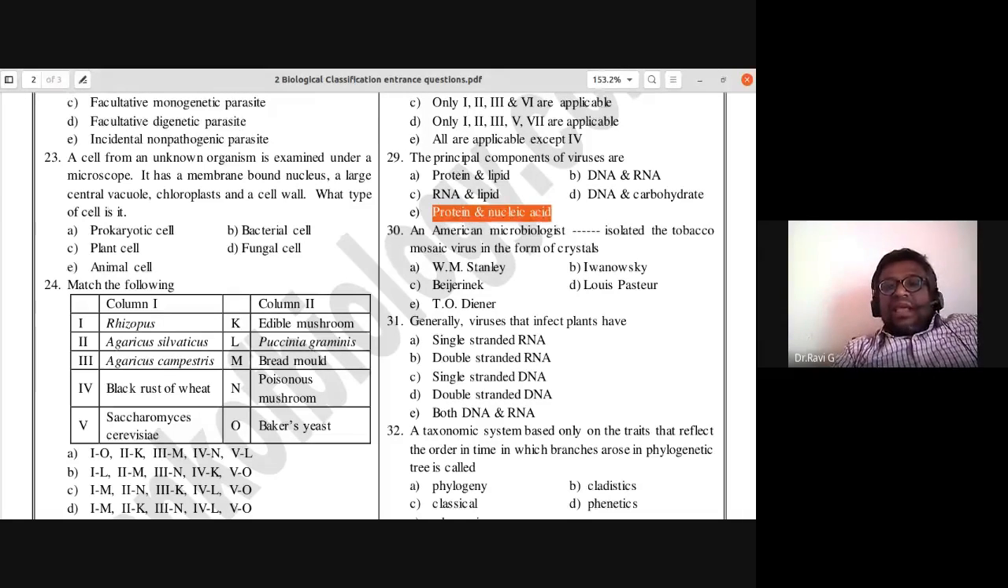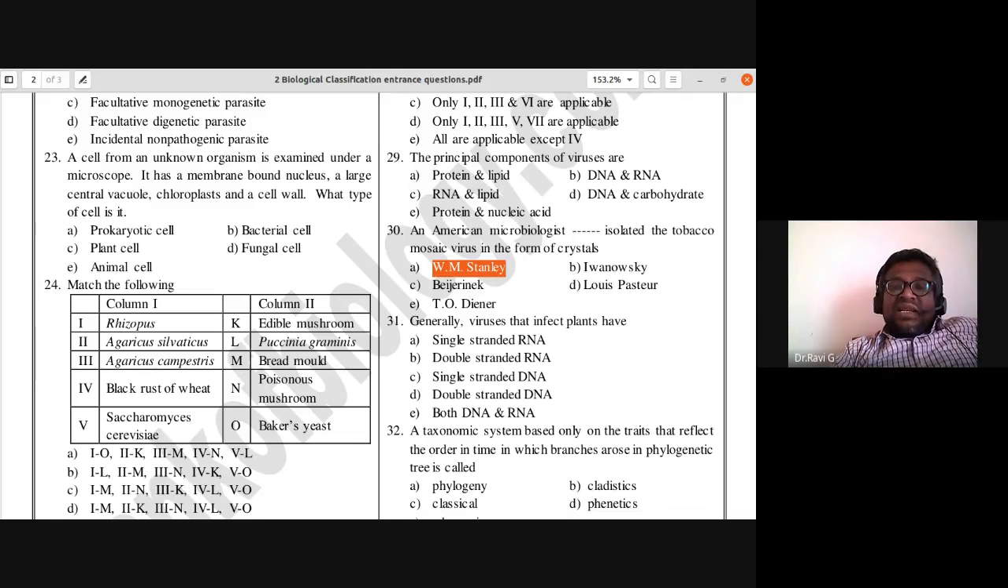So 30th: an American microbiologist who isolated the tobacco mosaic virus in the form of crystals. It is a very easy answer, Stanley. So 30th, A is the answer. Stanley isolated the tobacco mosaic virus as crystals. That was done by the American microbiologist Stanley.